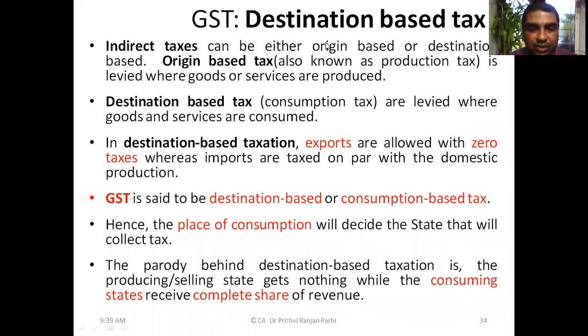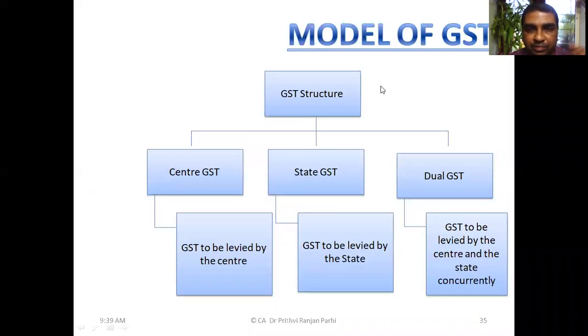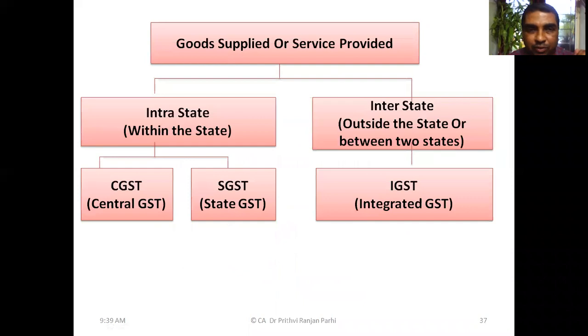And we have also understood that GST is a destination-based tax. And we have adopted a dual model of GST. What is the dual model? We have understood all these things. Under the dual model, we have three kinds of GST: CGST, SGST, and IGST.